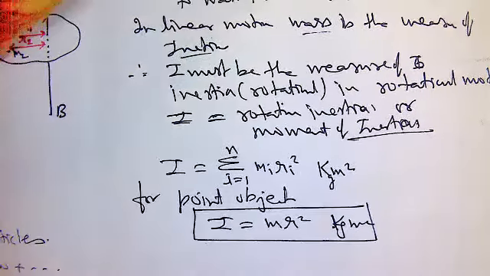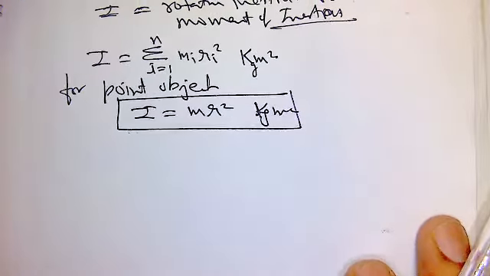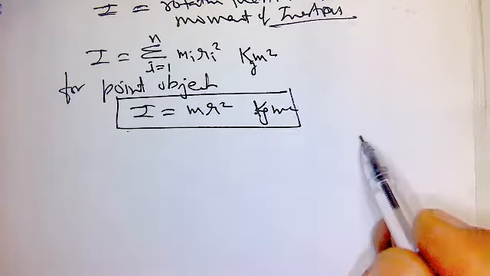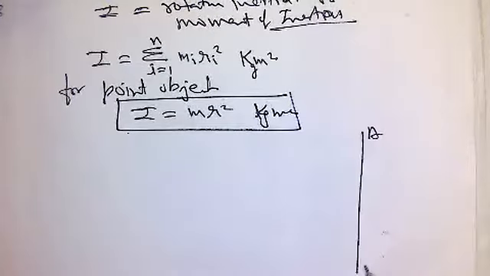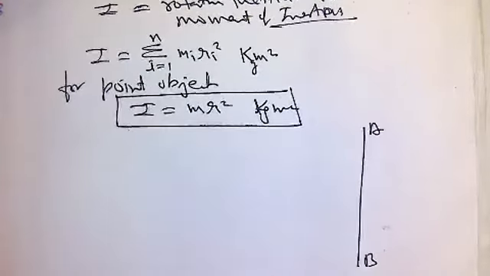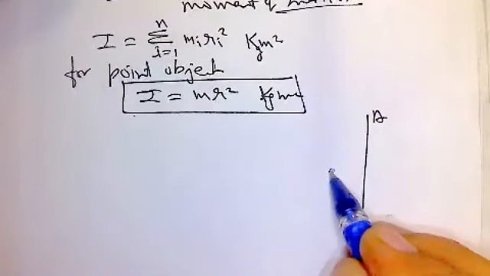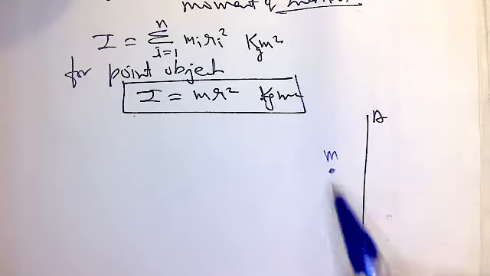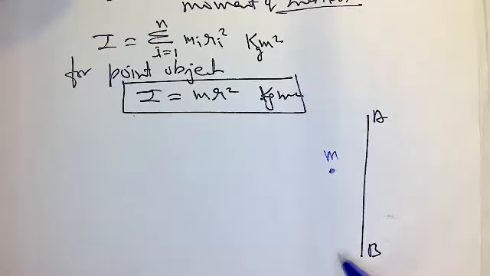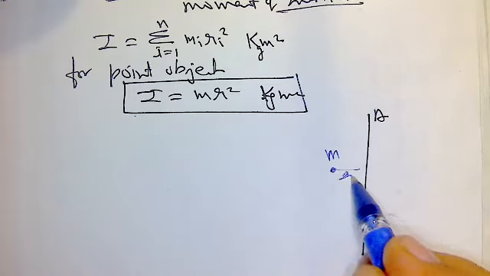अब यहाँ से कुछ और डिटेल इसकी समझते हैं. Moment of inertia. Suppose this is the axis of rotation, AB. AB is the axis of rotation. Here it is a point object, the mass of the body is m, and it is at a distance of r1.